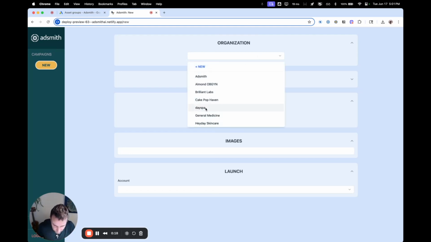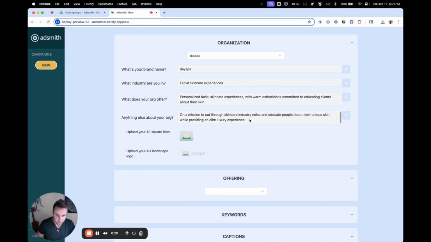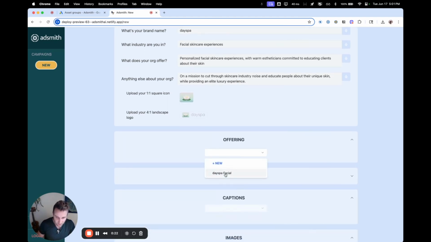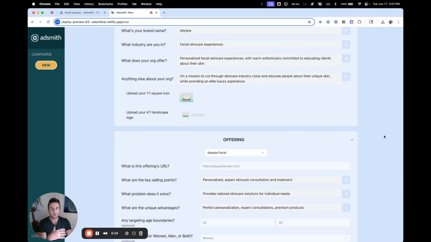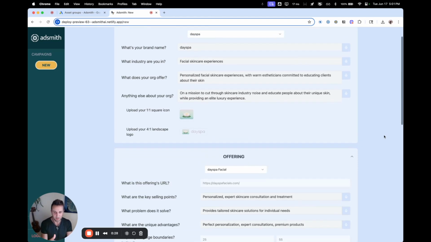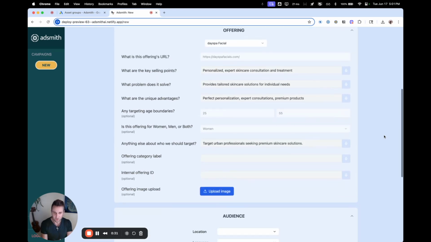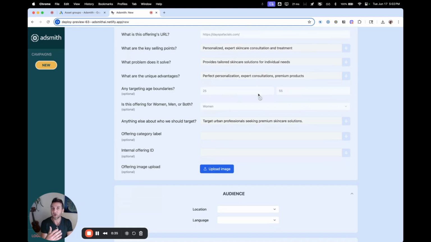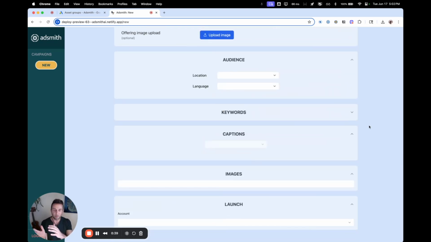All right, we'll select these from the drop downs. This information about the organization and offering really just comes from an initial onboarding briefing. Do it yourself, takes a couple minutes. Just tell us about your business, give us your logos, tell us about your offering, why do people like it, things like that. Put any targeting criteria that you want for the specific offering, and then we remember it and use it downstream going forward perfectly.